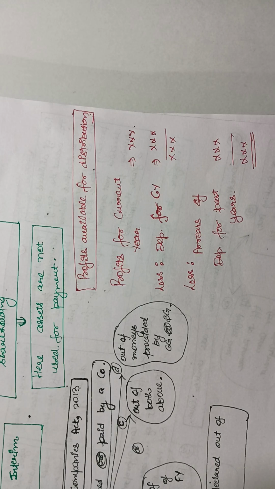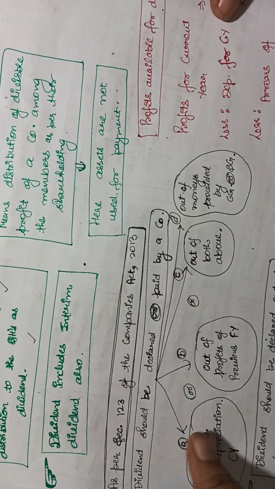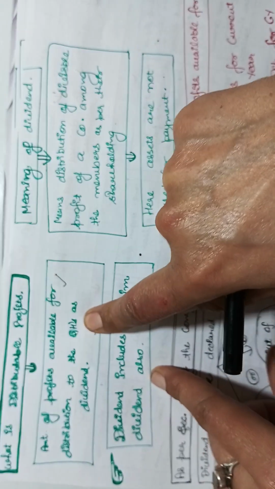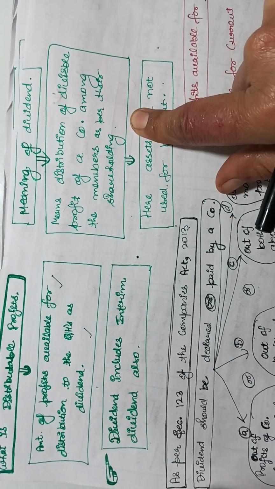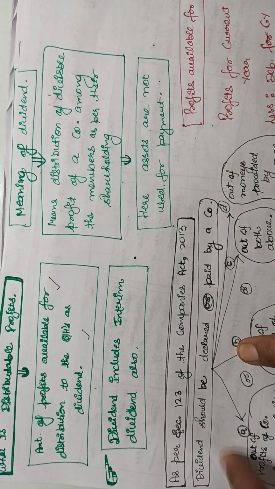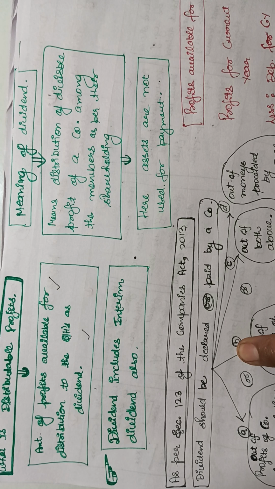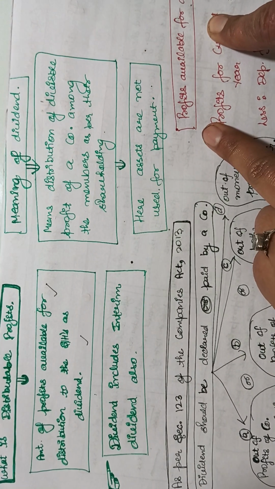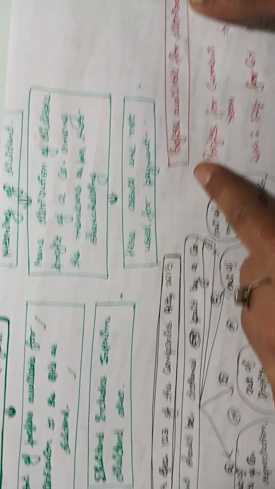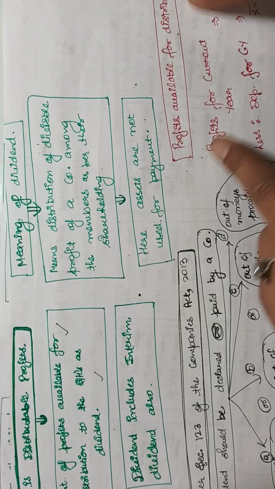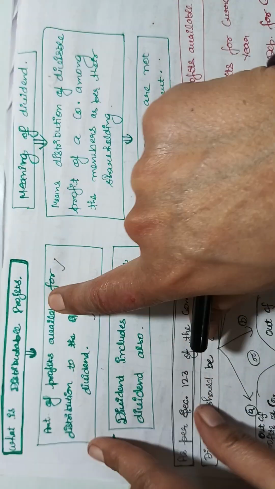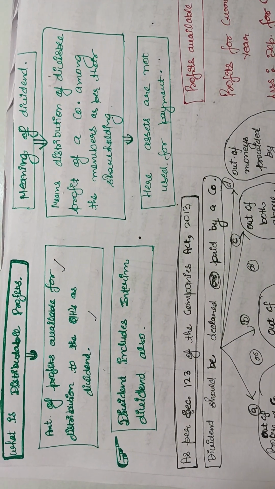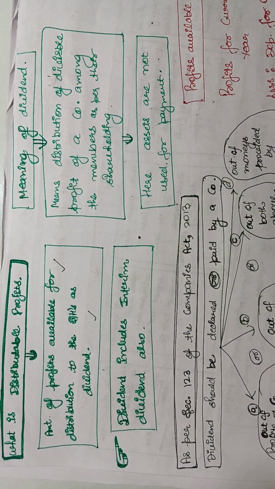Okay, so what we have discussed here is, first of all, what is distributable profit, what is dividend, what are the provisions, what are the sources for the declaration of the dividend, and what is the process of computing the profit available for distribution. So first of all, what is distributable profit? Distributable profit is profit available for distribution to the shareholders as a dividend.